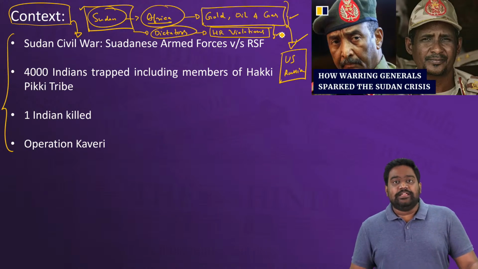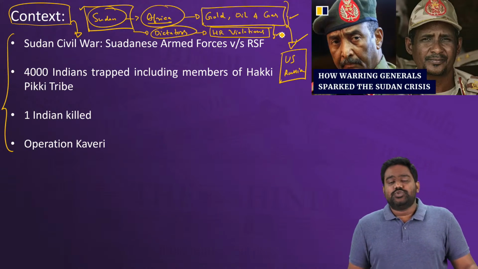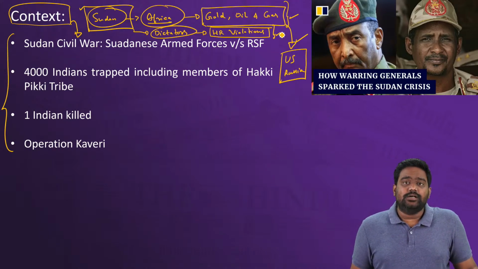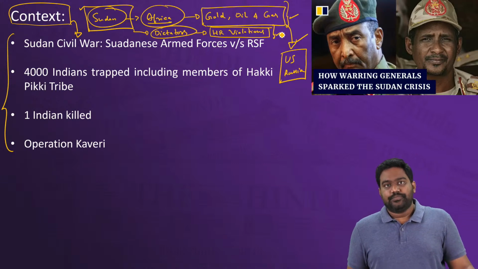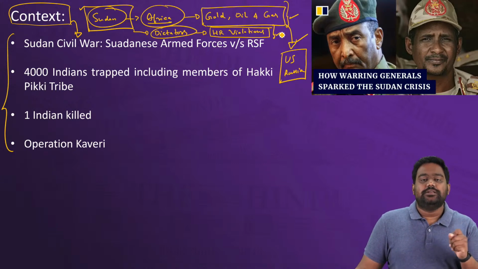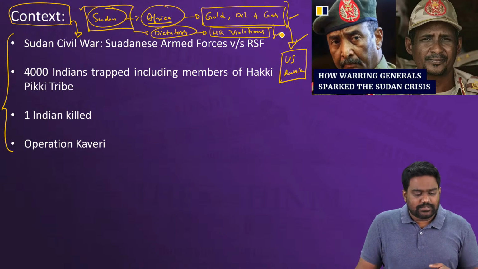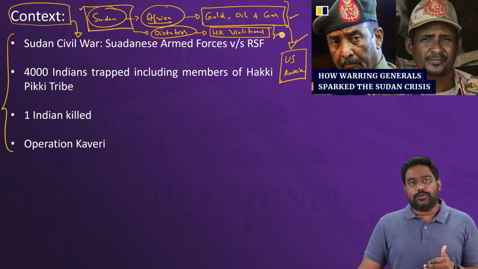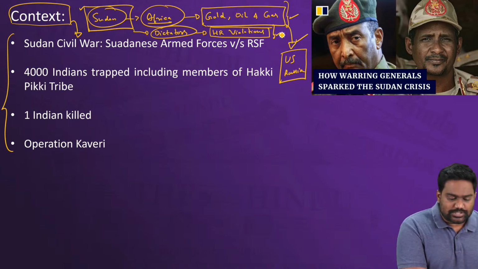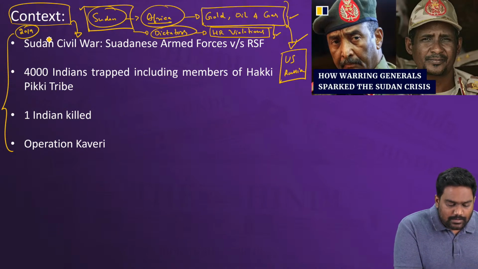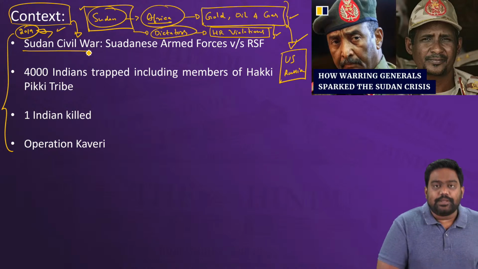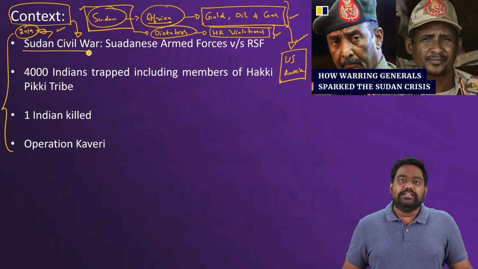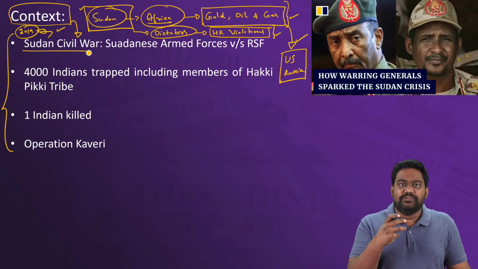So back in 2019, Sudan was ruled by a notorious dictator called Omar al-Bashir. He was one of the notorious dictators from Africa. He had ruled Sudan for many years. His dictatorship was finally toppled in 2019 when the civilians rose up in protest. Civilians were pushing for democracy. They wanted a civilian government.